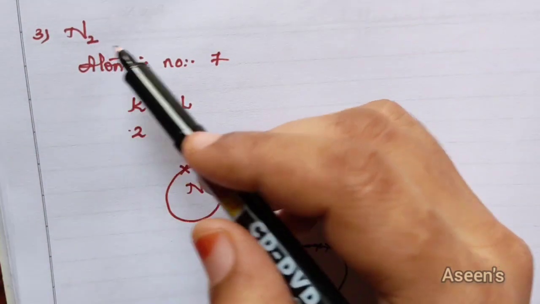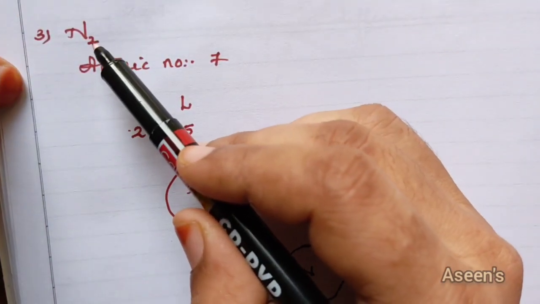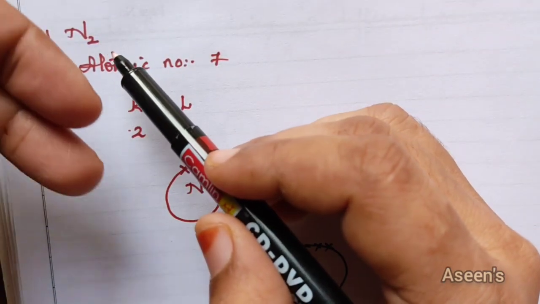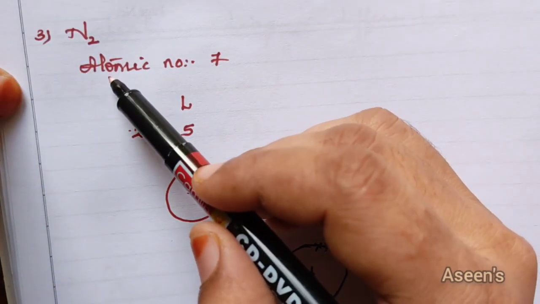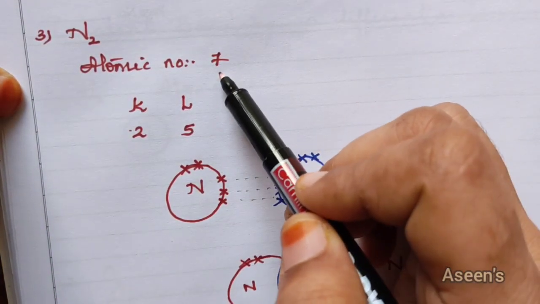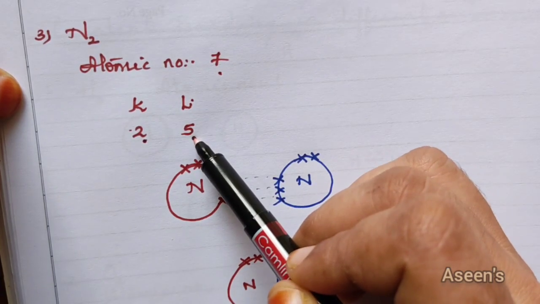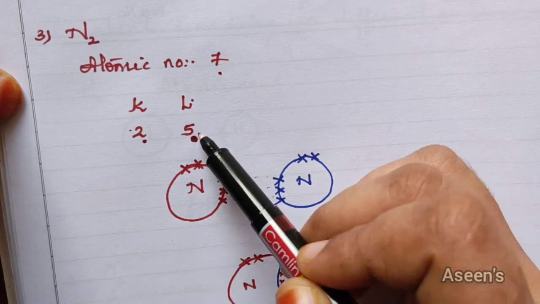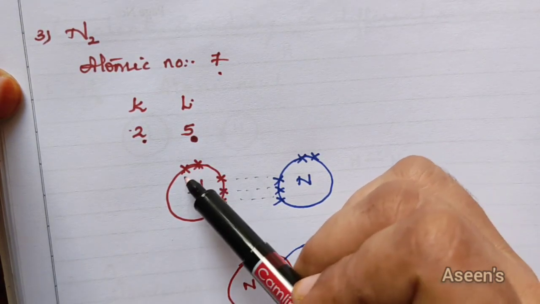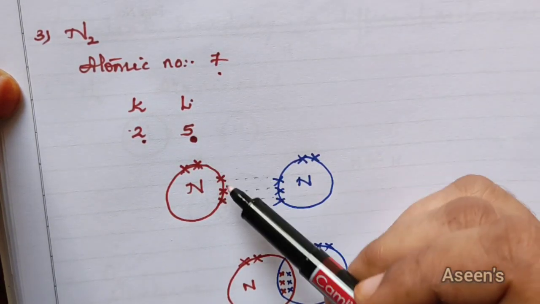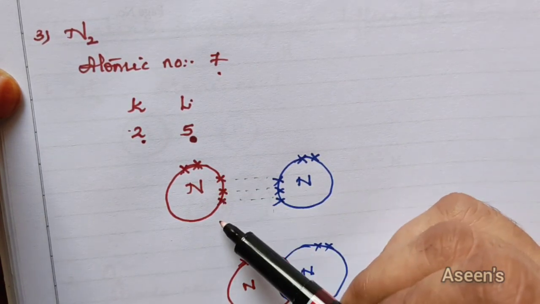That is in the case of nitrogen gas. Again, this nitrogen gas is made up of 2 atoms of nitrogen. Atomic number of nitrogen is 7. So the first shell has 2 and the second shell has 5. Now, in this case, out of 5, 2 electrons are paired, remaining 3 are unpaired.